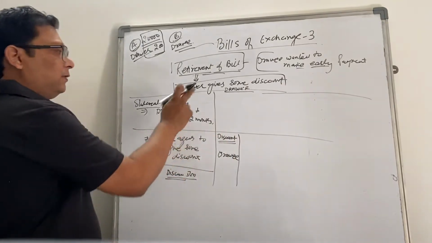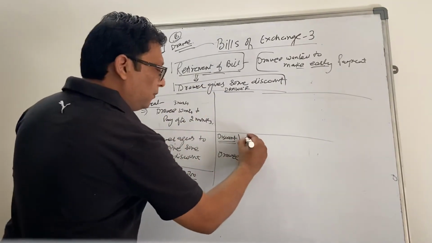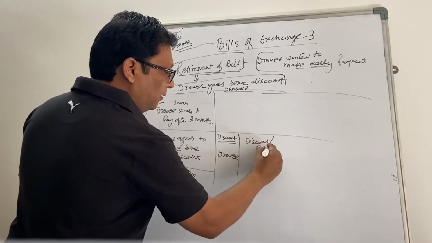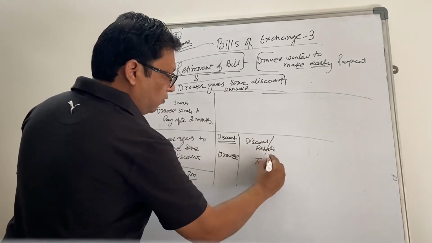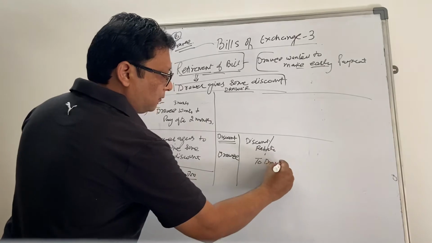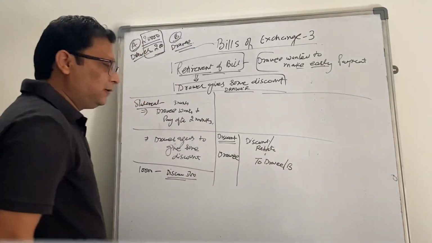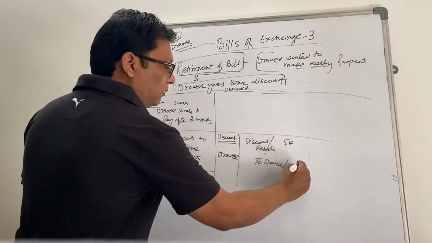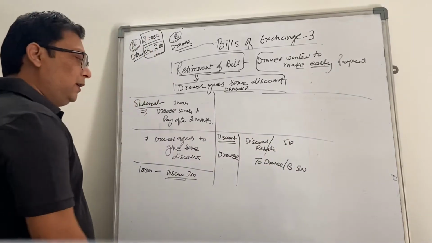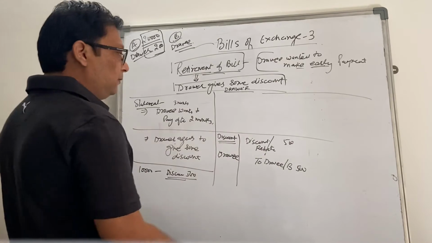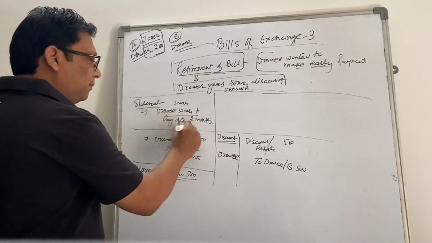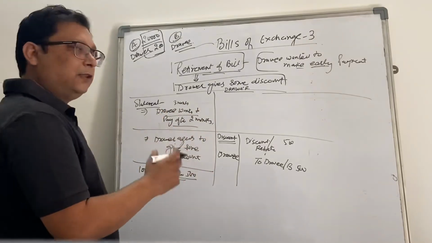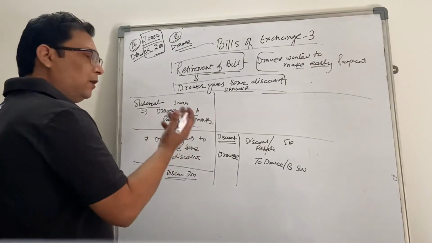Discount is an expense to the drawer, so the entry will be passed: discount, or you can also say rebate. If we continue with our earlier example, the drawee is B. The 500 is whatever discount we agreed to pass on to B, and now the payment is received on the bill, depending upon where the bill is, whether you are holding it till maturity.